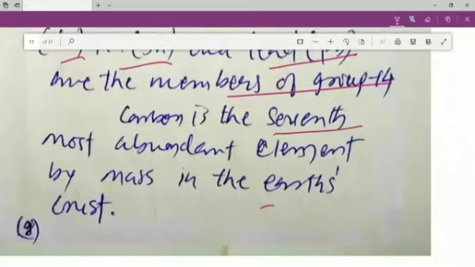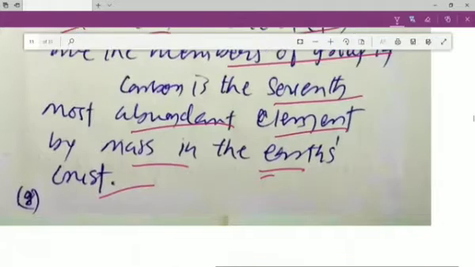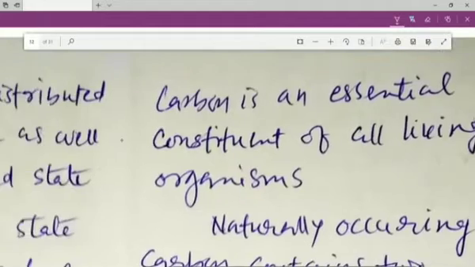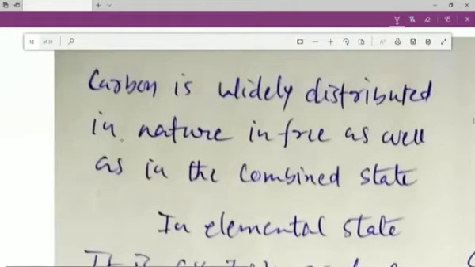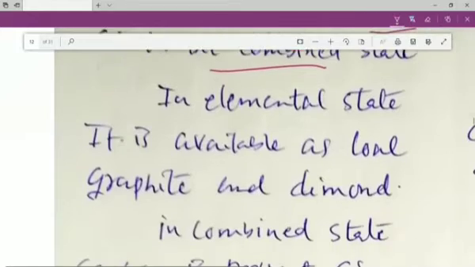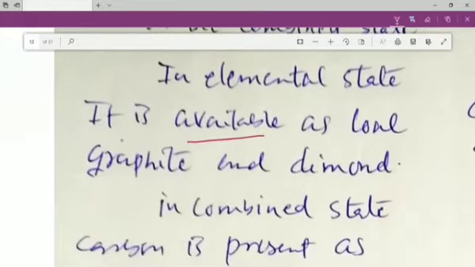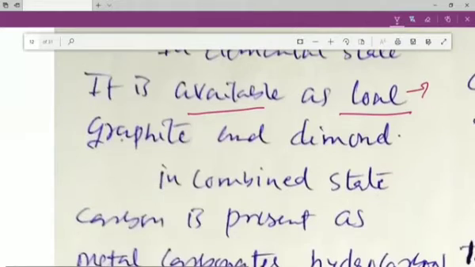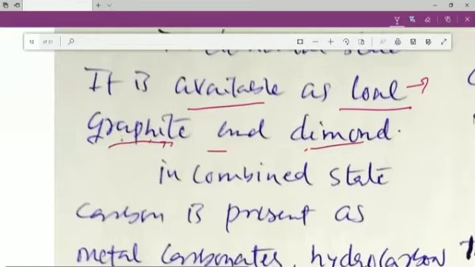Carbon is the seventh most abundant element by mass in the Earth's crust. Please remember that carbon is available in a huge amount in the Earth's crust, or carbon is widely distributed in the Earth. Carbon is widely distributed in nature in free as well as in the combined state. In elemental state, carbon is available as coal. You might have studied about coal in your previous standards. So this coal is completely carbon. It is also available in the pure elemental form in graphite. It is also available as diamond.